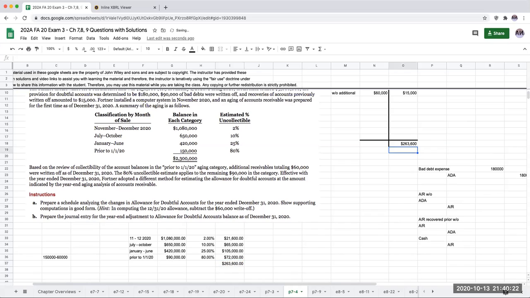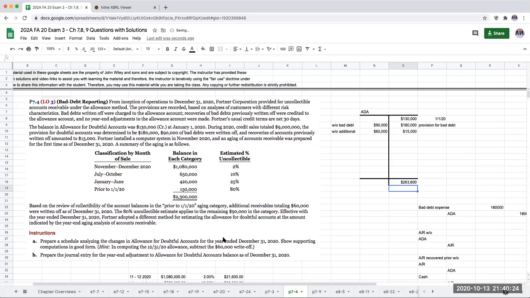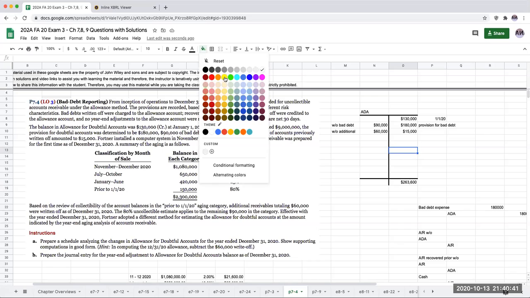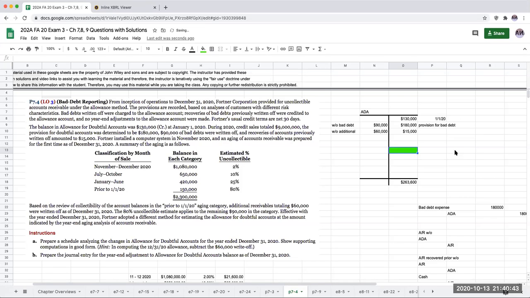And now this becomes a game. Basically, prepare a schedule analyzing the changes in the allowance. I would just do this on a T account. That's fine. Prepare the journal entry for the year-end adjustment for this. So what they're asking for here is the entry that you're going to be putting in here to record bad debt expense.